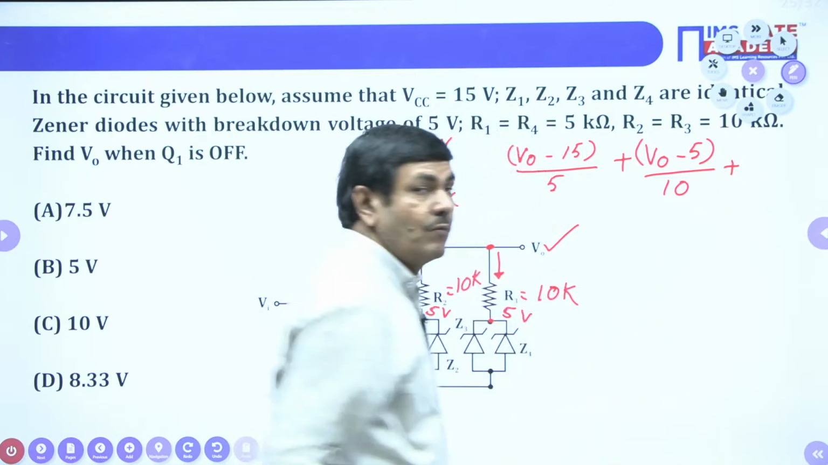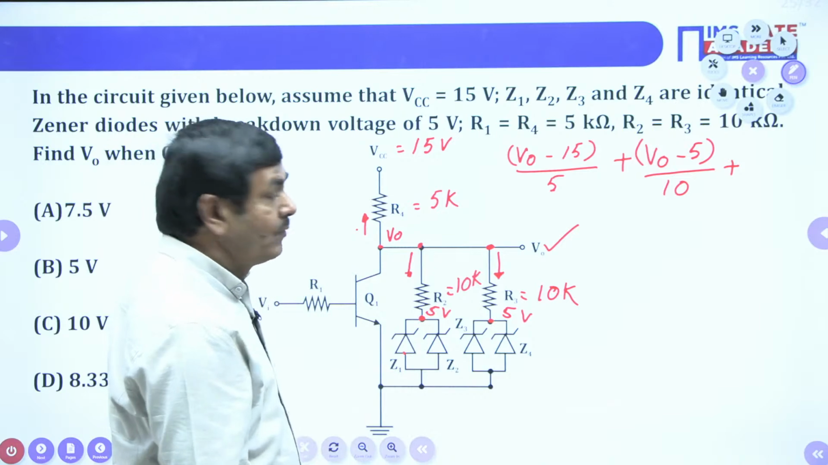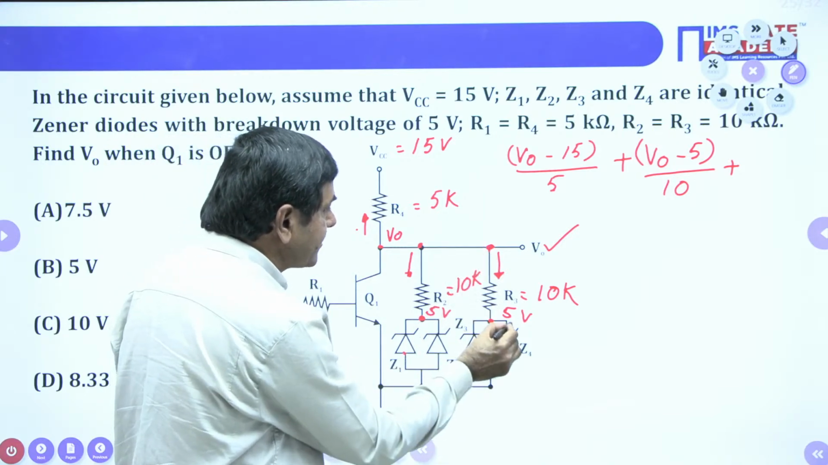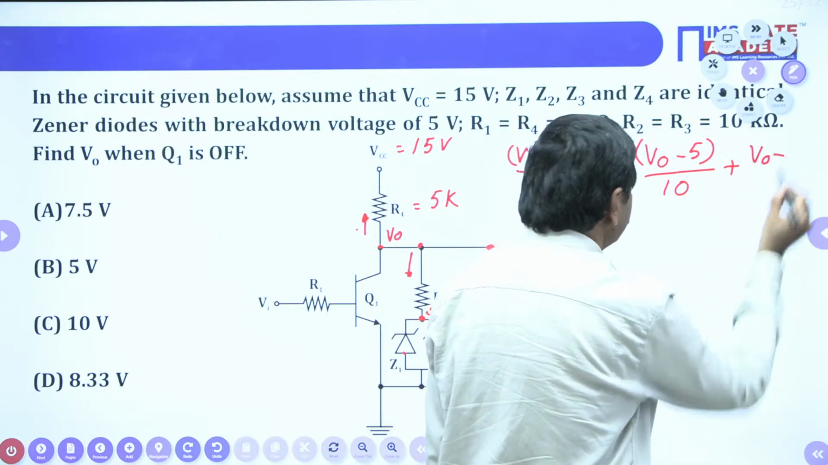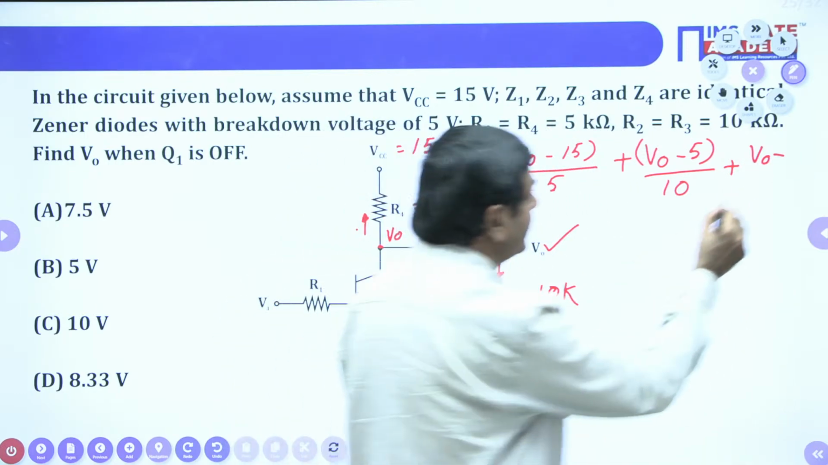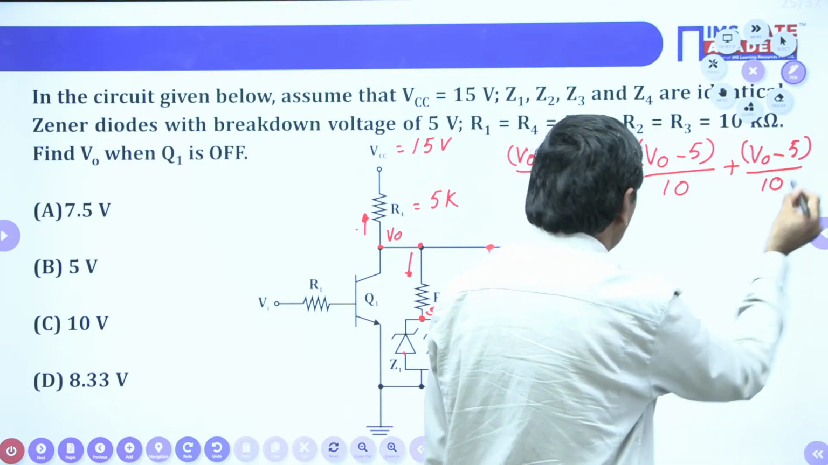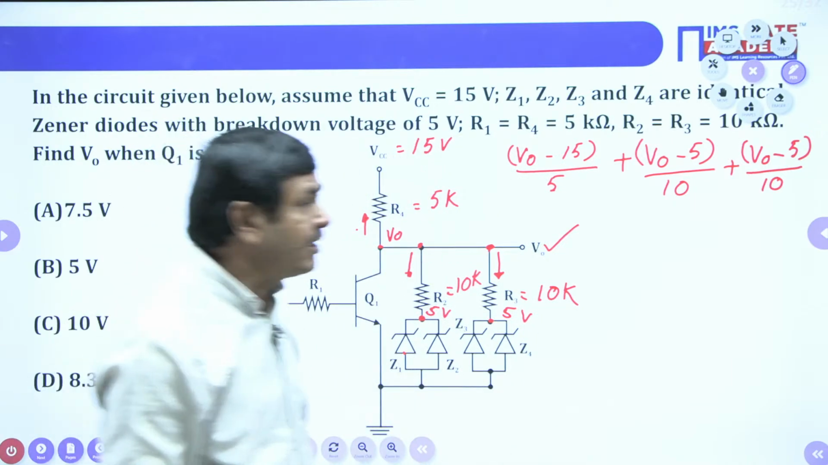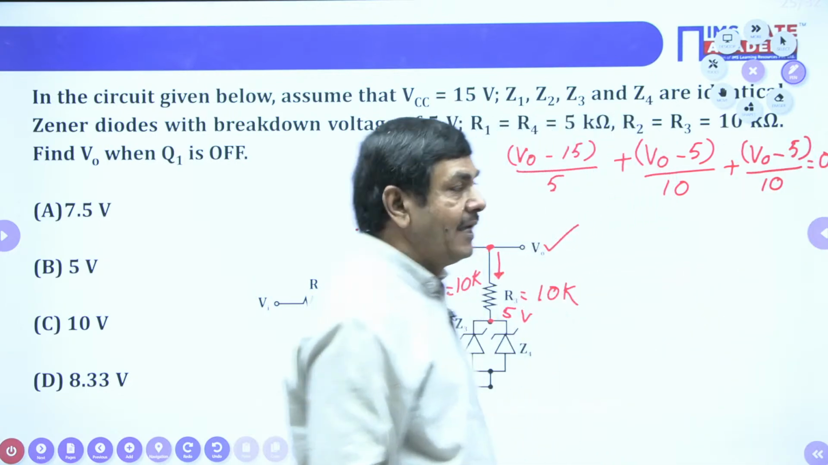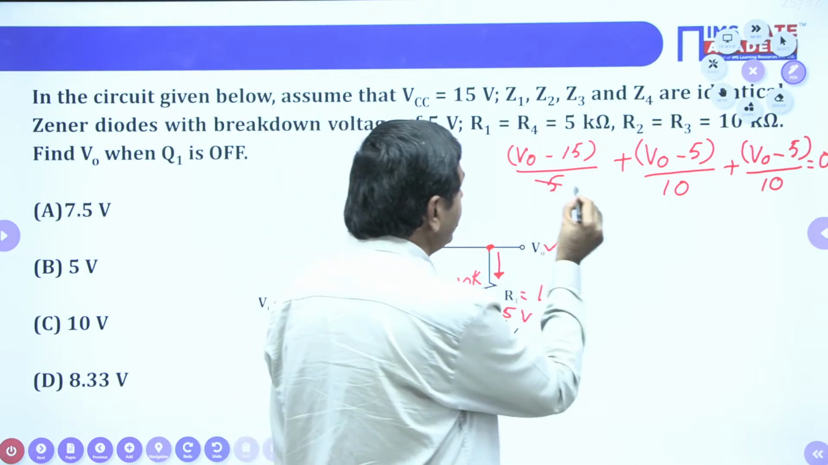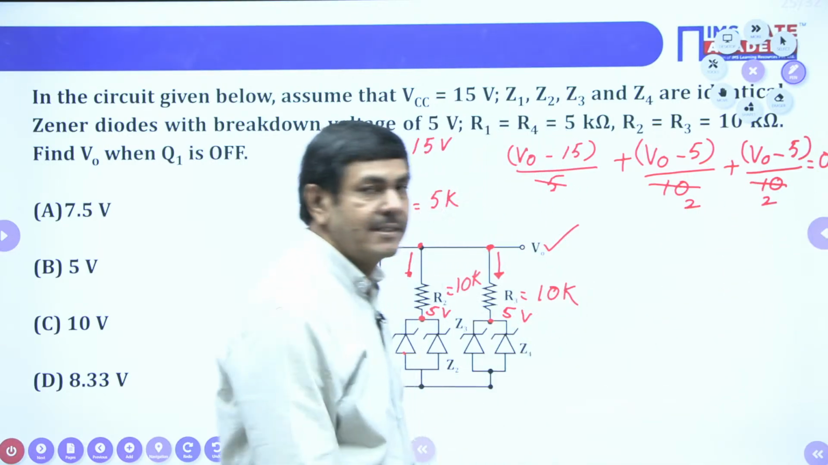Plus one more current is passing, which is the current across R3. What current is passing? V0 minus 5 divided by 10K, with kilo cancelled totally. The summation of all these currents equals 0. I can cancel the 2s, 5 twos over here and 5 twos over there.